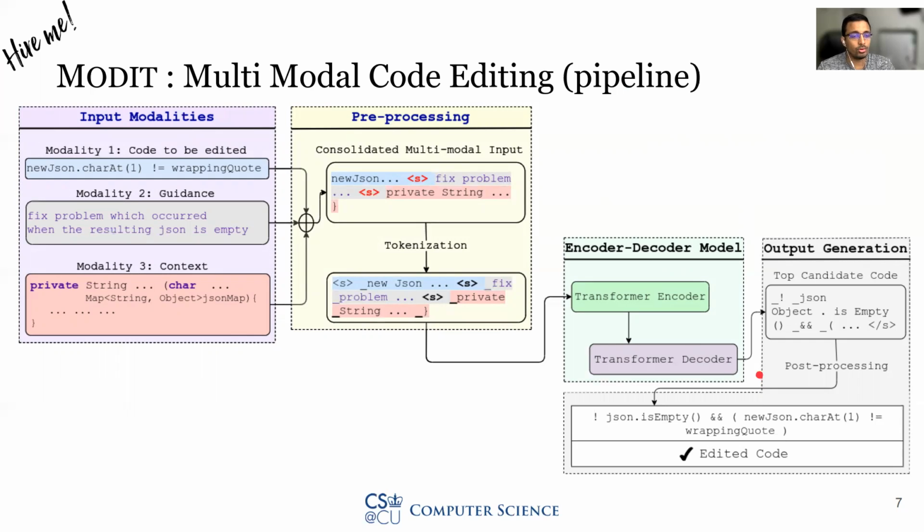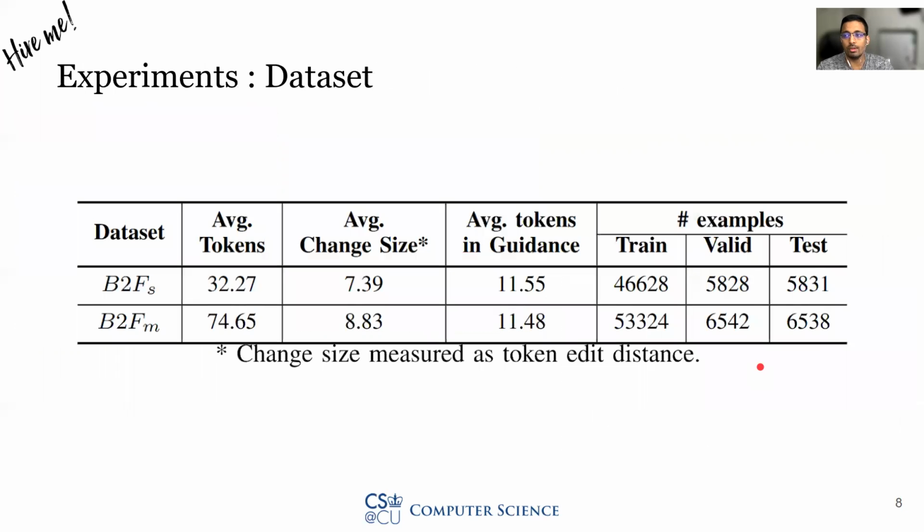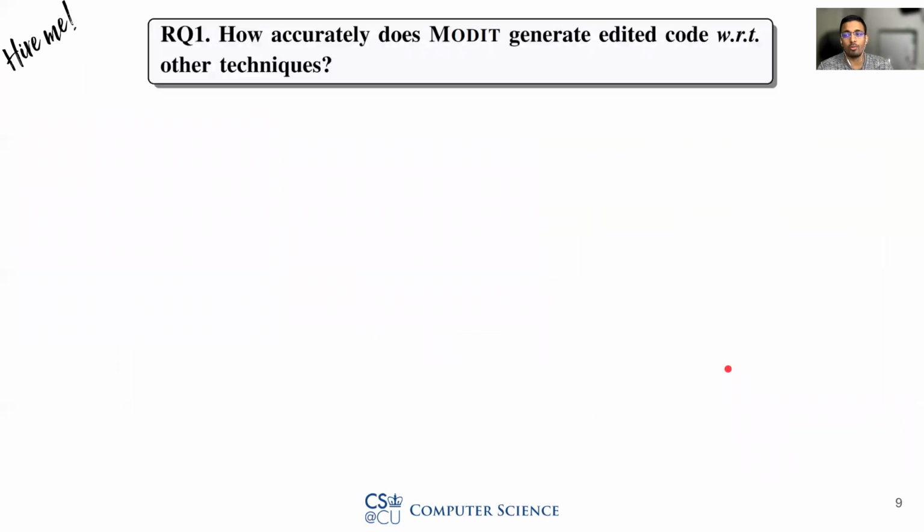Now, let us move on to the experiments of MODIT. We evaluated MODIT on 2 different datasets. These datasets are proposed by Tufano et al. at their ICSE 2019 paper. Since getting real textual guidance for evaluation purposes is difficult, we used commit message as a surrogate for the guidance. Our first research question is, how accurately does MODIT generate edited code with respect to other techniques?